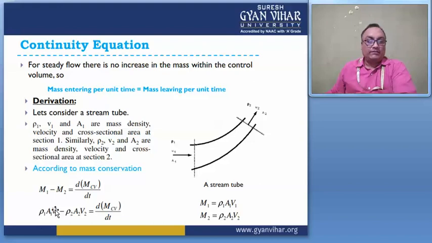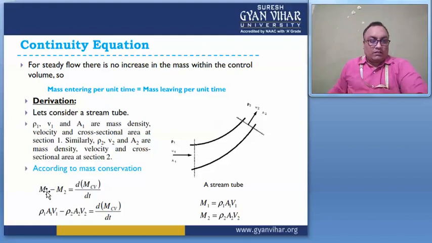If I apply this equation in these sections, then it gives the value of m1 minus m2. Here we apply the mass conservation law. This gives m1 minus m2 is equal to dm_cv, where m_cv is the mass in the control volume, divided by dt.